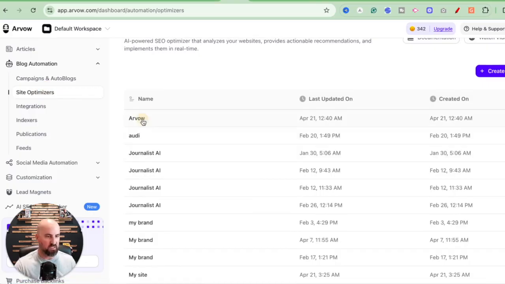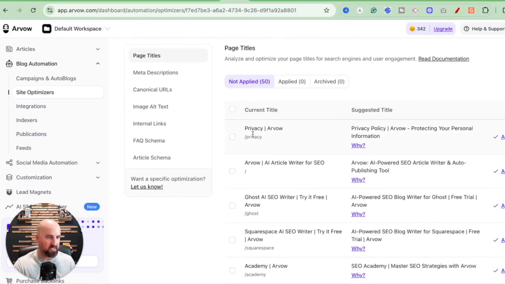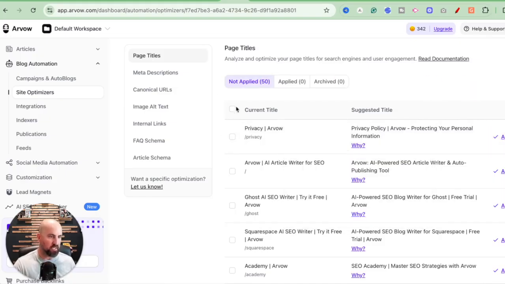Here's a couple of previous ones that we have set up. Let me just pop in here and I'll show you. See, it analyzes page titles, current title, suggested title. But the nice thing about this is it shows you why. It'll teach you why you need to change it. And then you can click to apply, or you can click all these and apply these all at once.